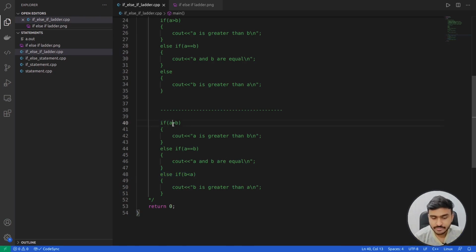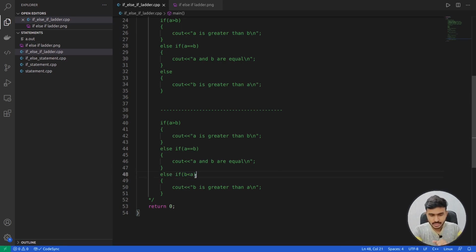So in this if statement, we have handled the condition for a is greater than b. In this else if, we have handled the condition for a equal to b, correct? So finally, if both these conditions are false, then definitely a is going to be lesser than b. So actually, we don't need to write this condition explicitly. We can also write else instead of writing this condition.